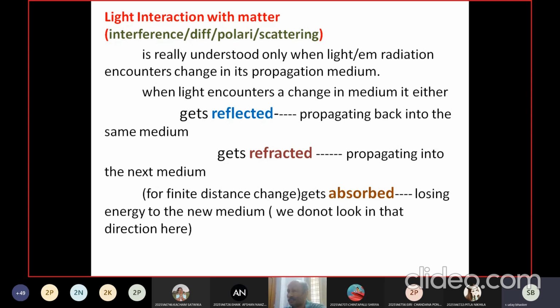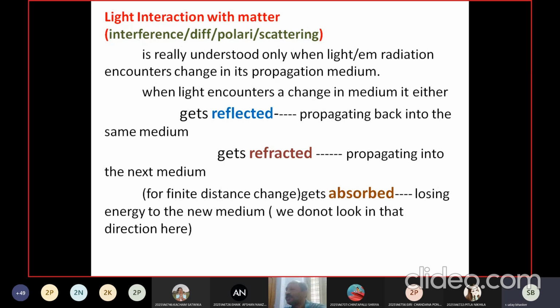Reflection is also part of it. Polarization is a part of refraction and absorption combined. There are different aspects, but basically when light interacts with a change in medium, it either gets reflected, propagating back into the same medium, or gets refracted, propagating into the next medium, or gets absorbed.